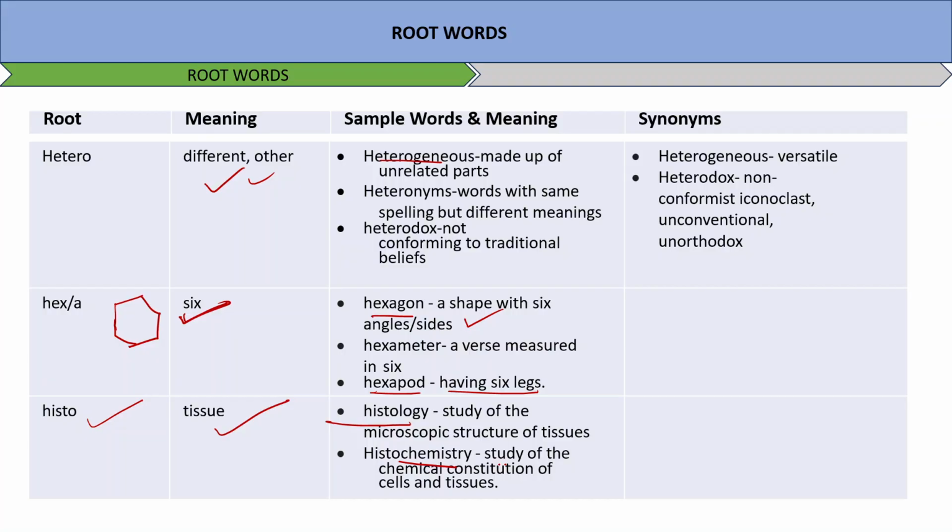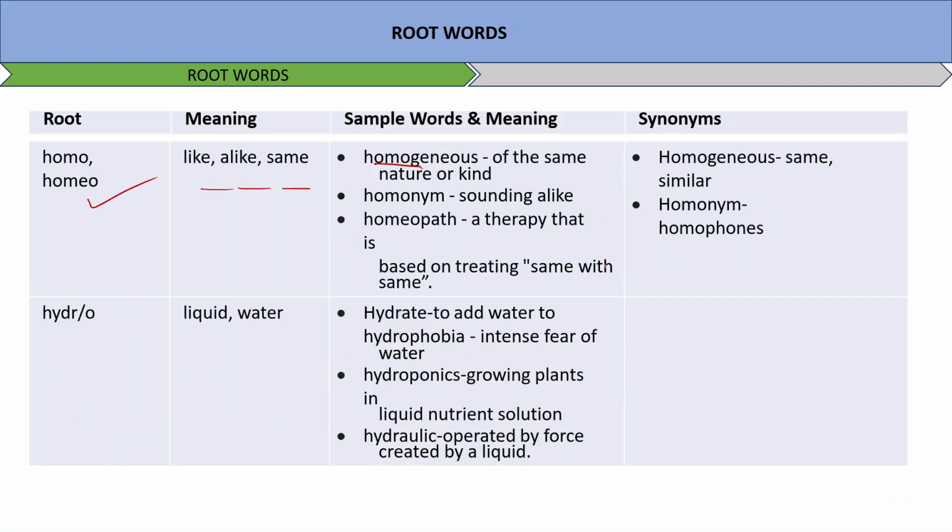Next word is homo or homeo means like, alike, or same. Homogeneous, of the same nature or kind. Homonym, sounding alike. Homeopath, a therapy that is based on treating same with same. Homogeneous means same, similar. Homonym means homophones. Now, hydro or hydra means basically liquid. Hydrate, to add water to. Hydrophobia, intense fear of water. Hydroponics, growing plants in liquid nutrient solution. Hydraulic, operated by force created by a liquid, right?